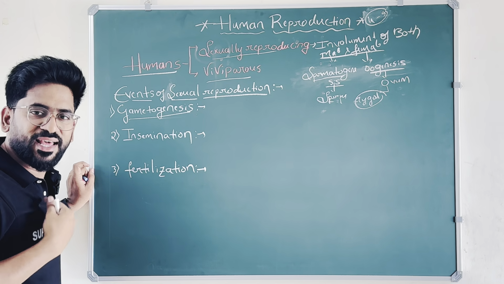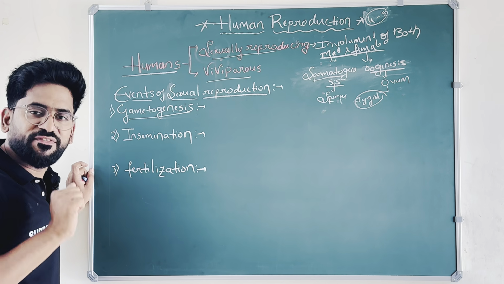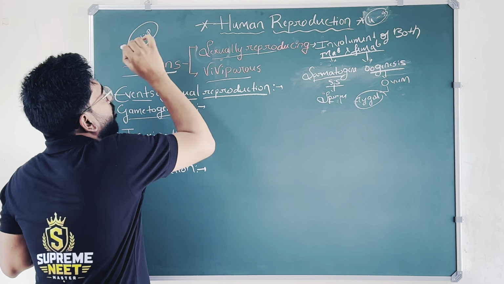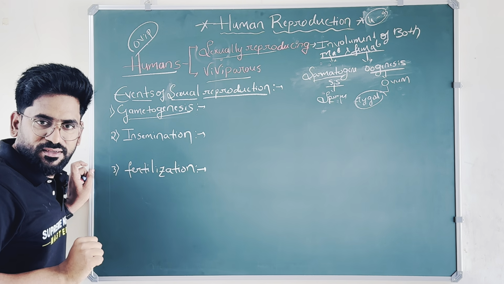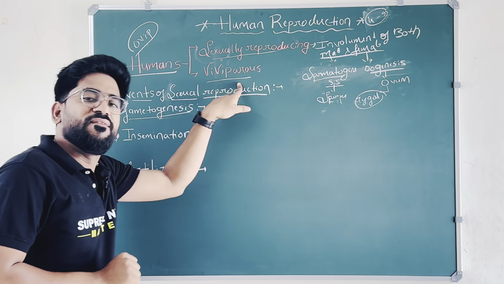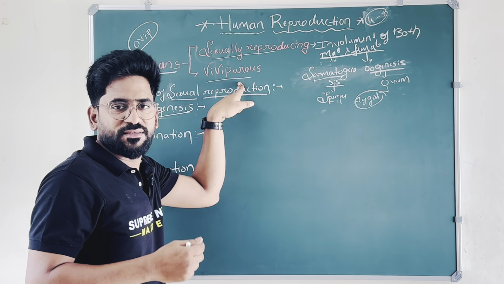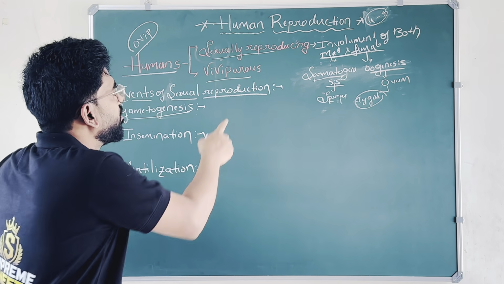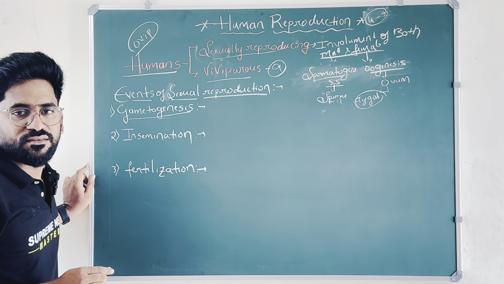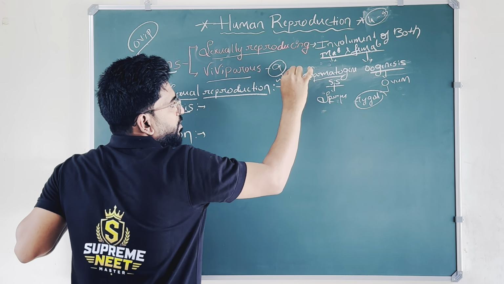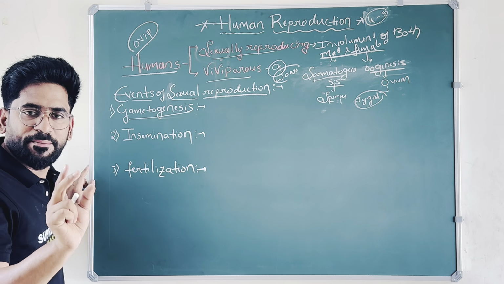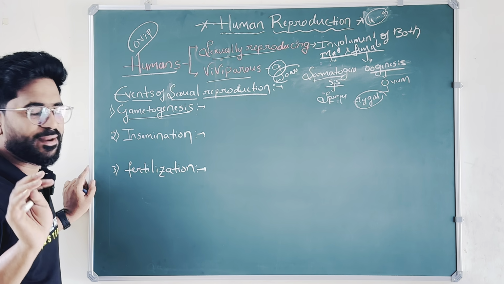Then, what is viviparous? In mammals, we directly give birth to young ones without involvement of an egg. Oviparous means involvement of an egg; those animals do not directly give birth to young ones, but viviparous animals give birth directly to young ones, for example mammals, we. After 9 months, humans give birth directly to young ones without production of an egg. Mammals do not produce eggs, with the exception of the platypus.